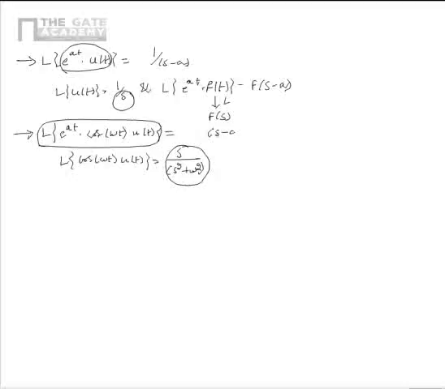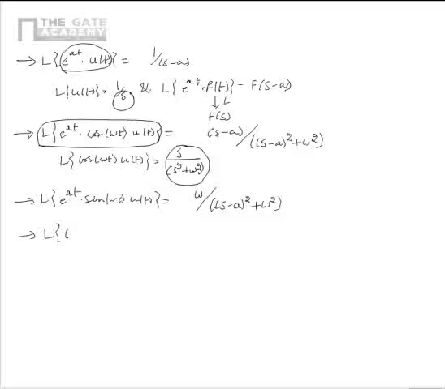So Laplace transform of e power at cos omega t u of t is equal to s minus a divided by s minus a whole square plus omega square. Similarly, we can show that Laplace transform of e power at sin omega t u of t is equal to omega divided by s minus a whole square plus omega square.